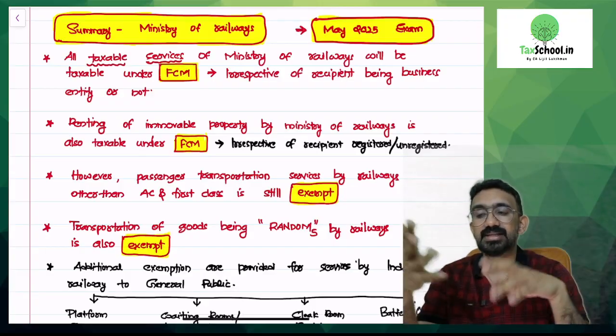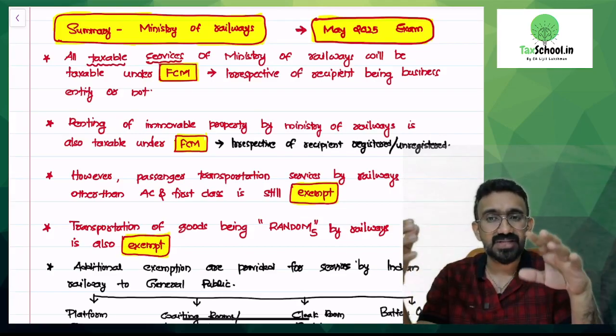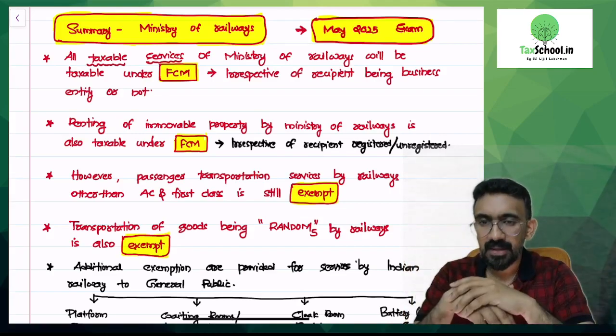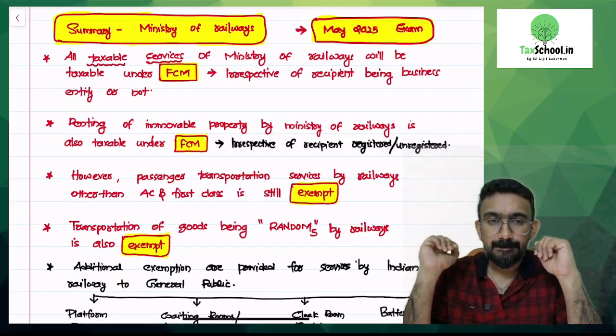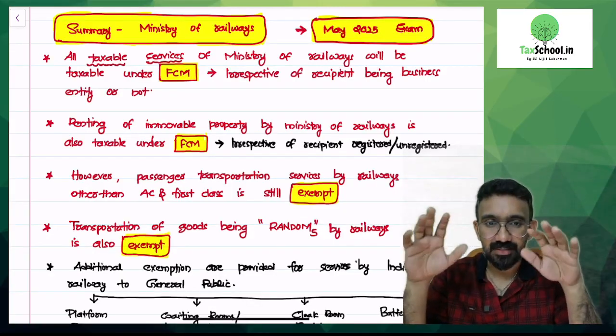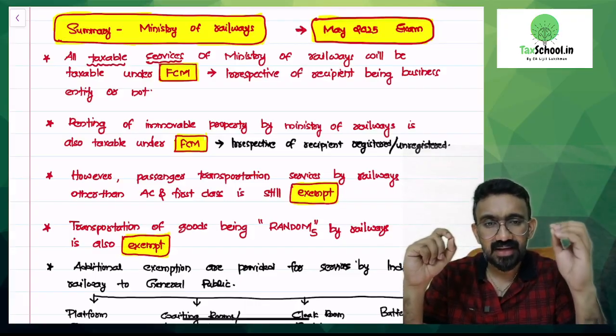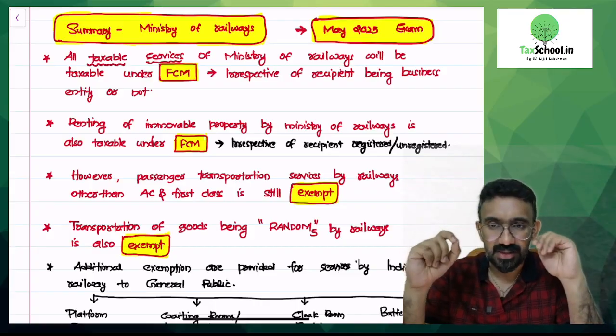What are the other tickets? Second sitting, general ticket, ladies ticket, sleeper tickets, all of these are non-AC would be exempted. So wherever it is taxable, it will be taxable under FCM. Which means that if you book an AC ticket, you will pay GST to Indian Railway under FCM, and Indian Railway will pay to the GST department.